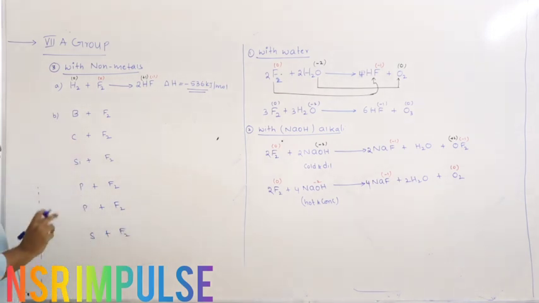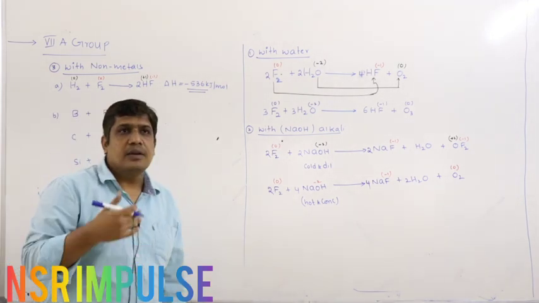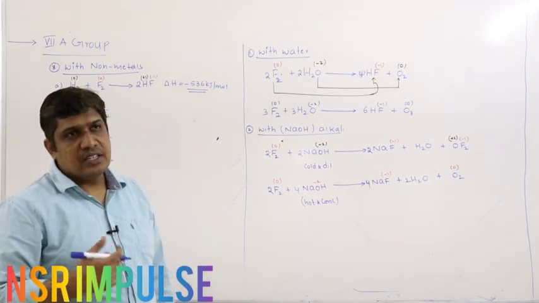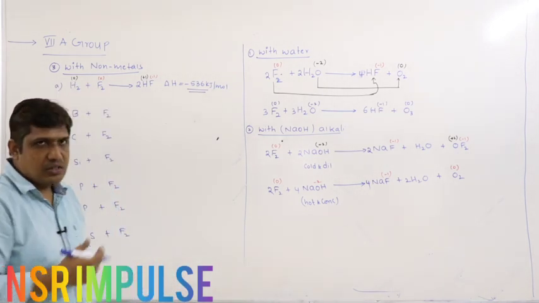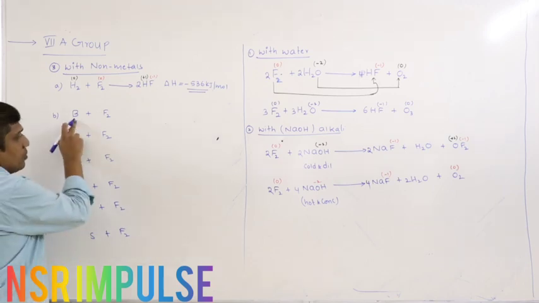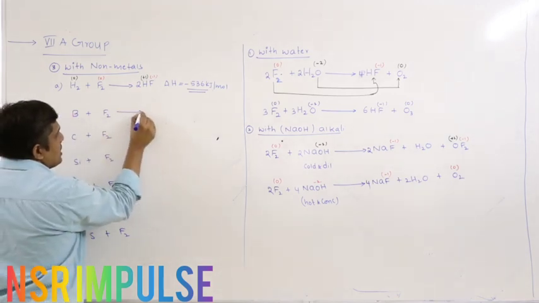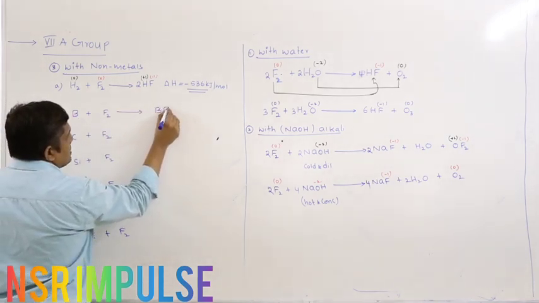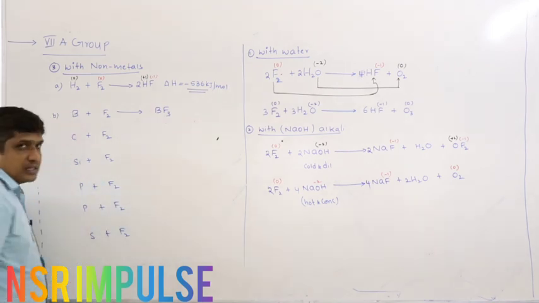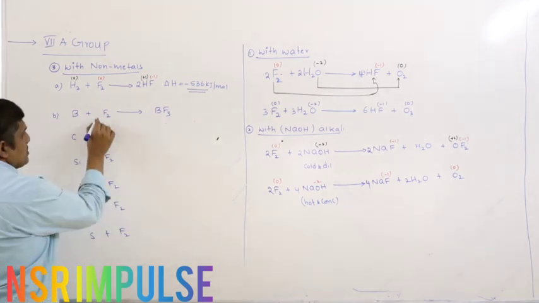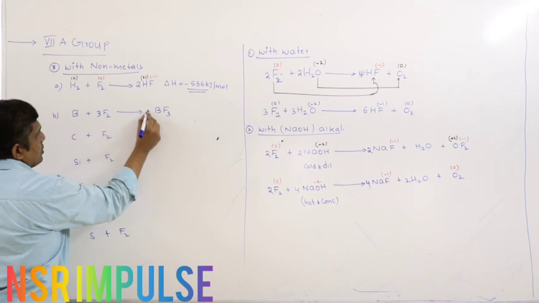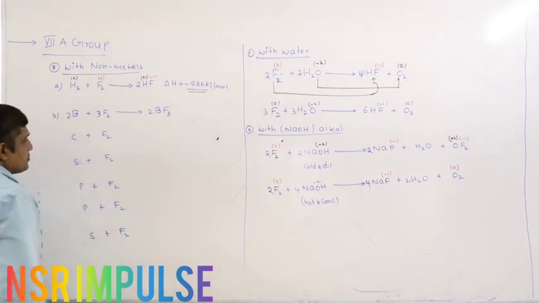So boron belongs to which group? Third group. Fluorine is a strong oxidizing agent, so it will try to oxidize it to higher oxidation state. So boron in +3 state combines with 3 fluorines. BF3 is the compound. So you have to balance this.